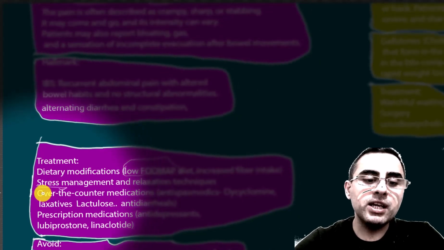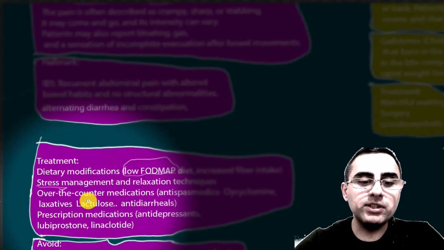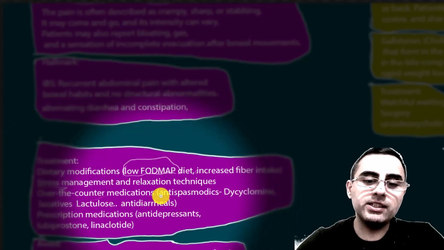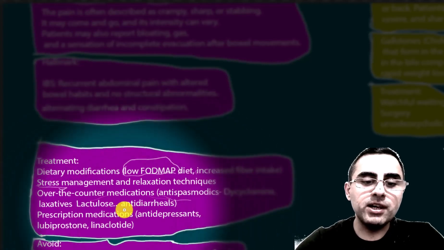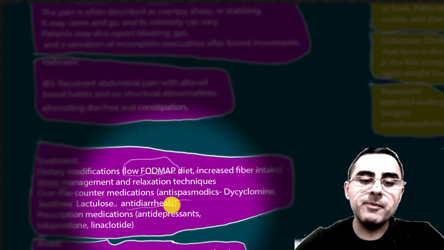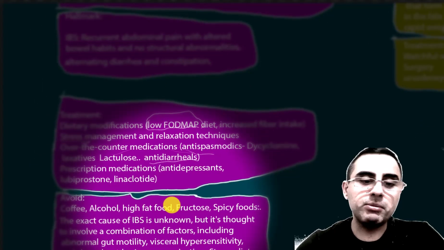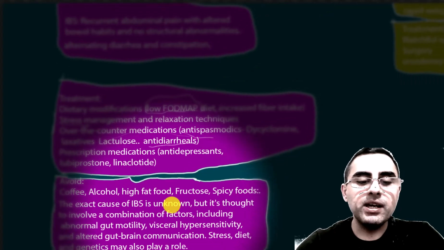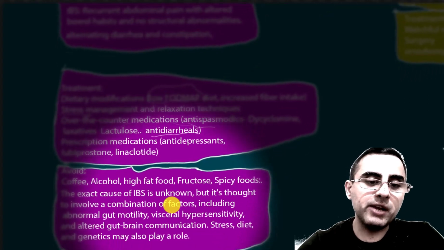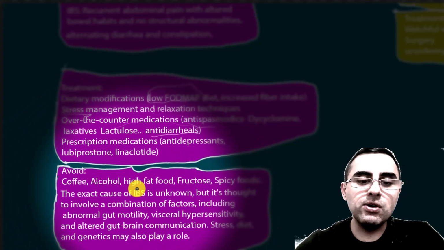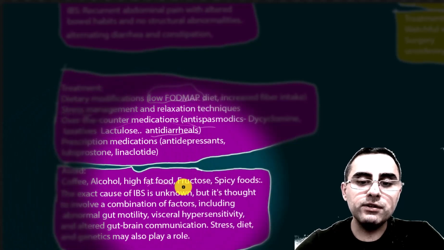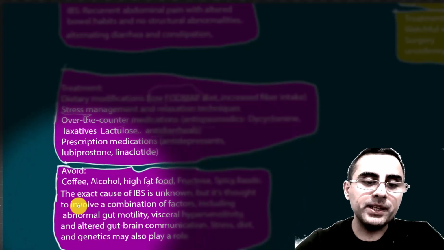Sometimes patients take over-the-counter medications such as antispasmodics, laxatives, or antidiarrheals, and sometimes antidepressants are also needed. Patients with IBS should avoid coffee, alcohol, high-fat food, fructose, and spicy food.